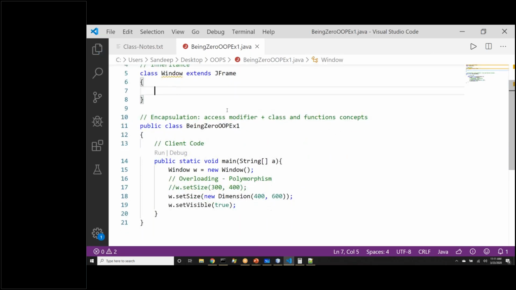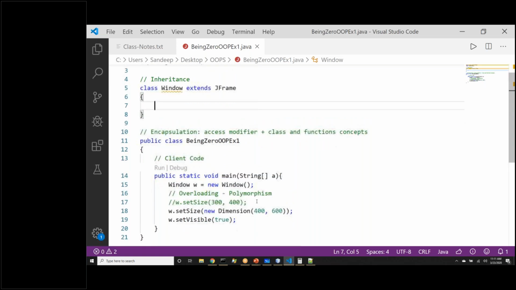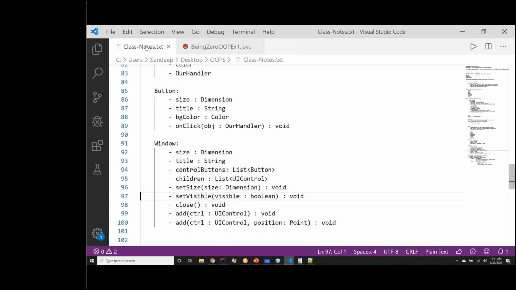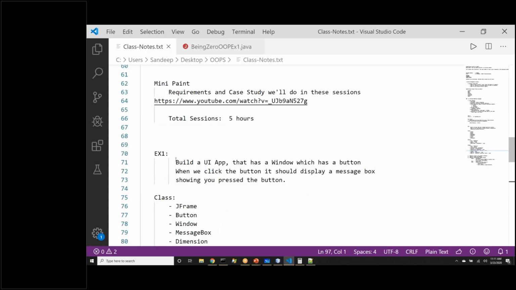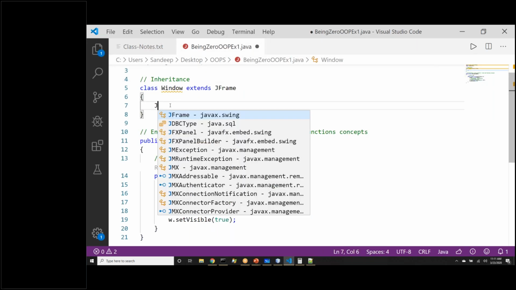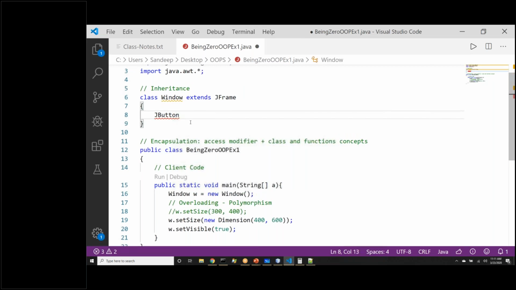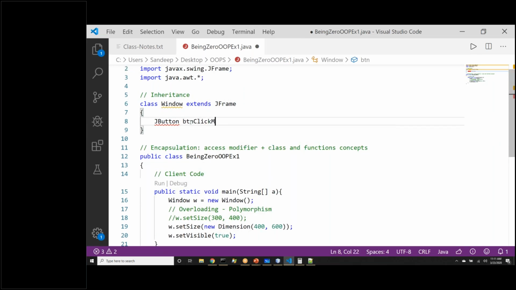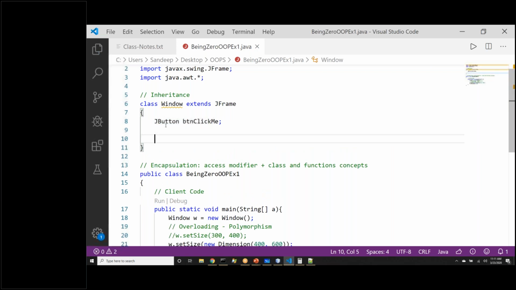Okay, so now we have got this example where we have got a window. Now the next step that we wanted to do was, in the window, what should we do? According to our problem statement, what should the window have? It should have a button. And we identified there is a has-a relationship. So let's go to this window and put a JButton. JButton is also a built-in class, btnClickMe.